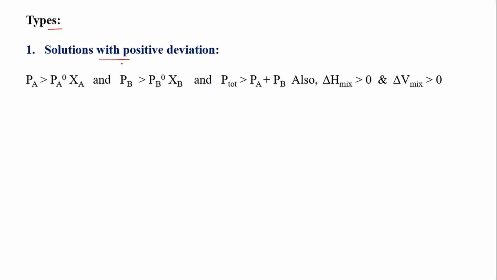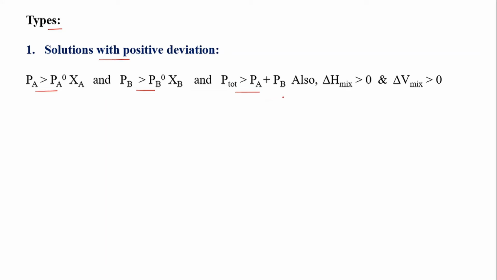Next is the types of non-ideal solutions. First type is solutions with positive deviation. Here PA is greater than PA0 into XA, PB is greater than PB0 into XB, and P total is greater than PA plus PB. That means the partial vapor pressure of each component is greater than the product of their vapor pressure in pure state and the mole fraction.